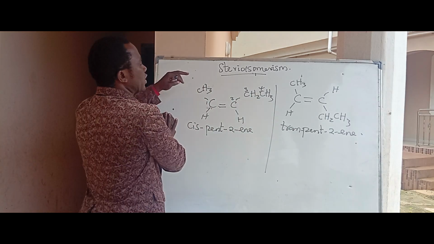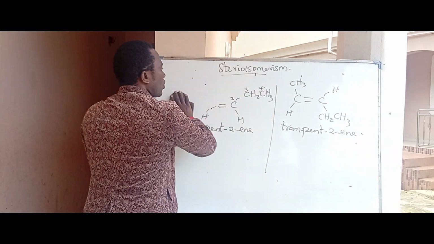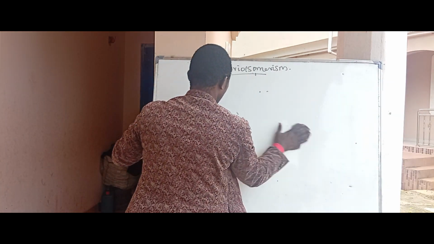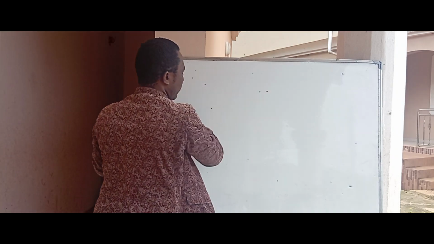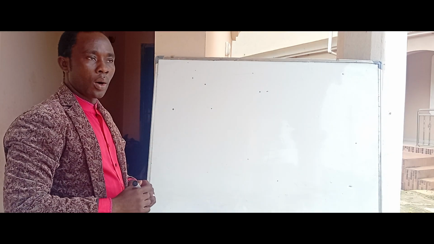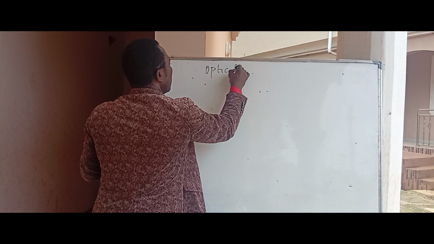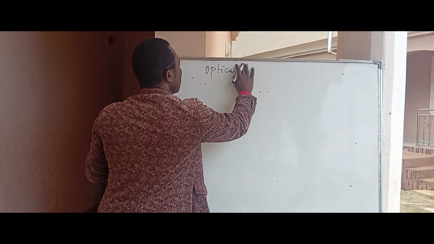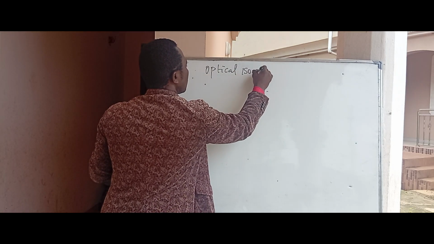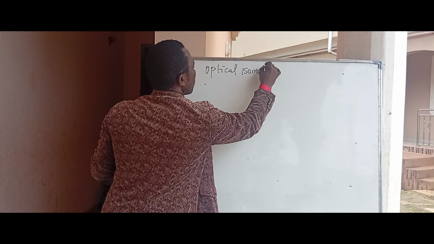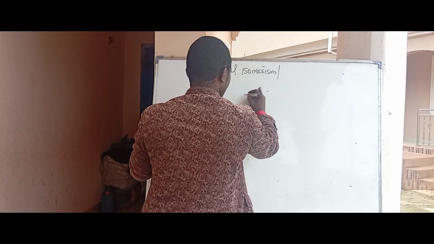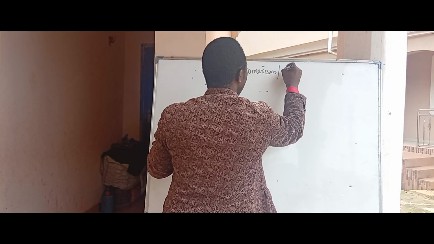Now, the last form of stereoisomerism is optical isomerism. So that is the last we have in this class, optical isomerism. We call it optical isomerism, or we can call it enantiomerism.